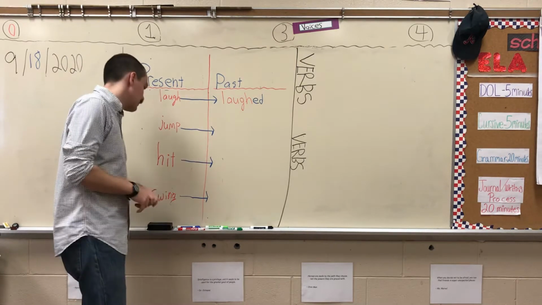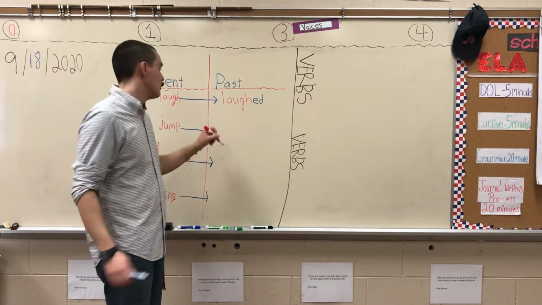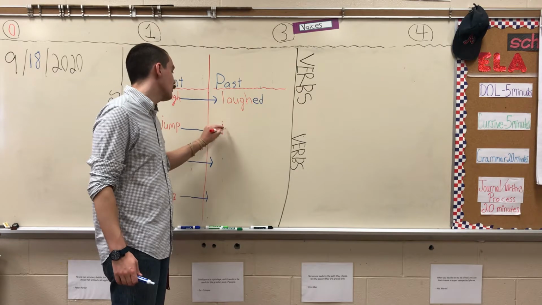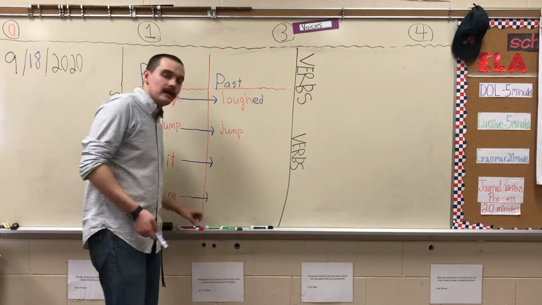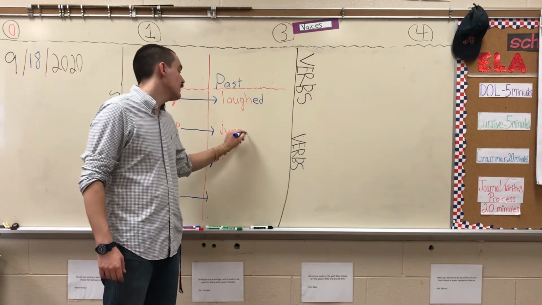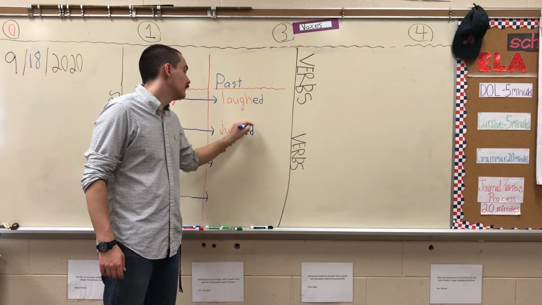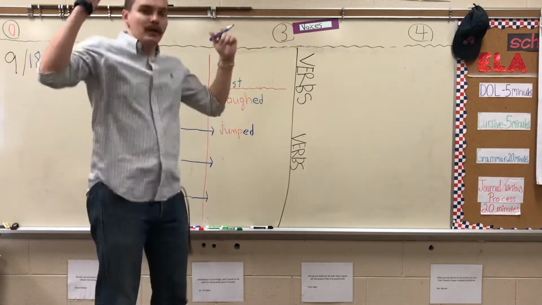So let's do the same thing to jump. Like I said, we want to first write the word jump, like normal. But how can we make it past tense? Easy. Just like before, we're going to add E-D. So, "I jumped for joy."